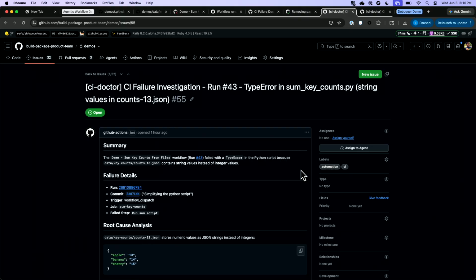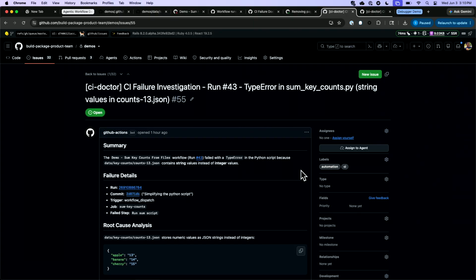So this is really cool, right? So at the end of the day, what we're seeing is you're able to trigger an automated agentic workflow based off an event. In your case, it was the CI actually failing. Once the agentic workflow noticed the CI failed, the CI doctor agentic workflow, specifically that one, immediately kicks off.